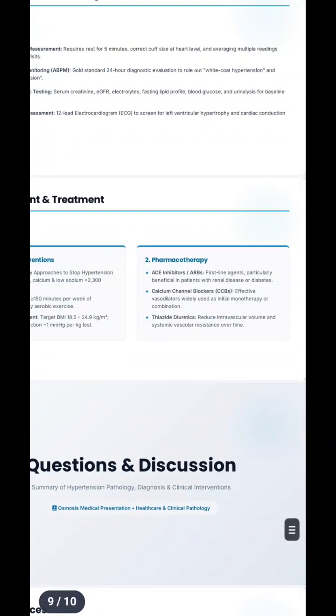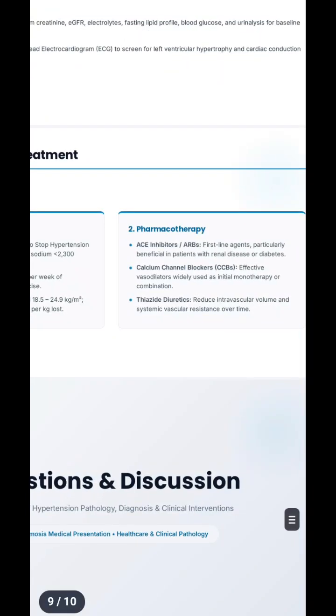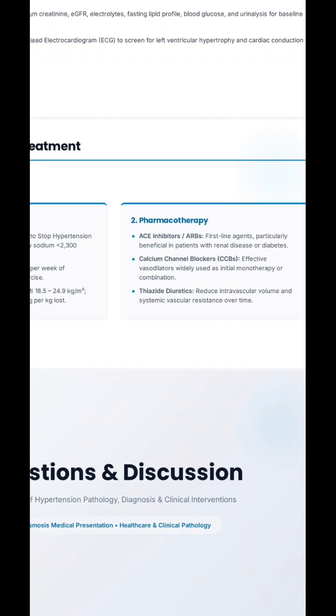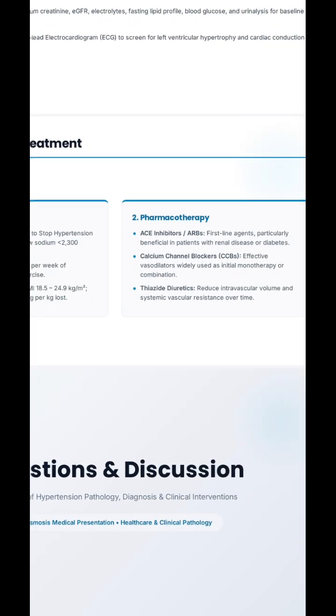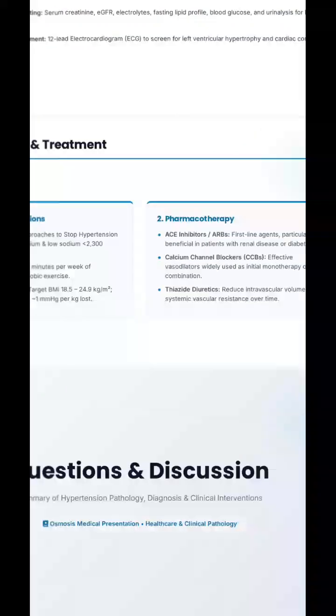When we talk about pharmacotherapy, the most common medications used to manage BP are ACE inhibitors or angiotensin receptor blockers. ACE inhibitors and angiotensin receptor blockers are the first-line agents, which are particularly beneficial in patients with renal disease or diabetes. The second most important antihypertensive medication is calcium channel blockers, which are effective vasodilators widely used as initial monotherapy or combination. The third is thiazide diuretics. Thiazide diuretics reduce intravascular volume and systemic vascular resistance over time.